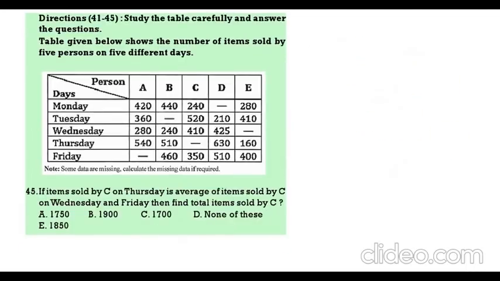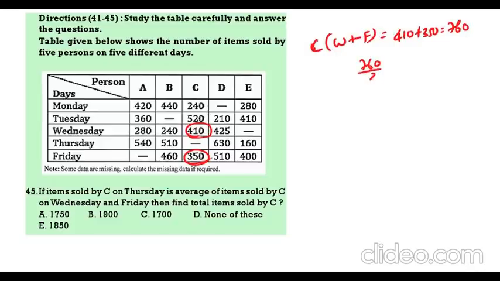If the items of C on Thursday is the average of the items of C on Wednesday and Friday. C on Wednesday plus Friday is 410 plus 350, that is 760.